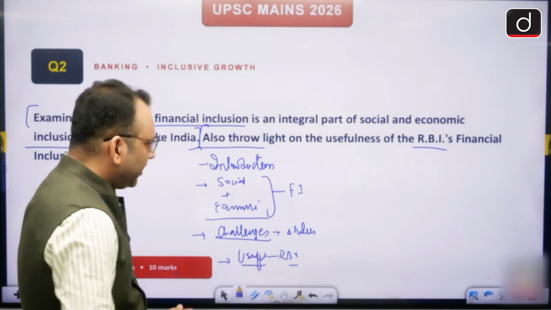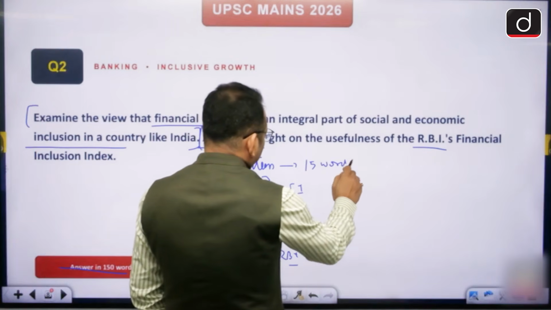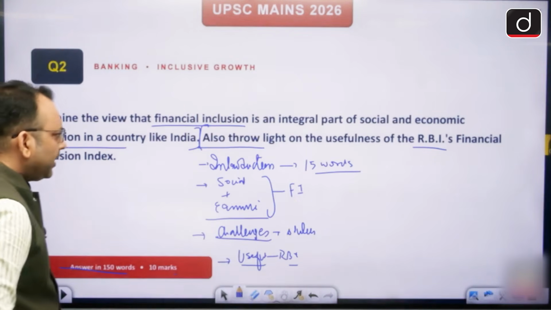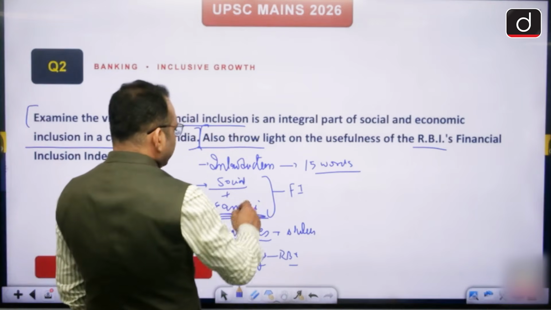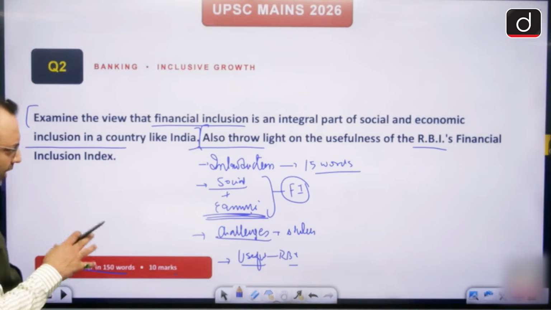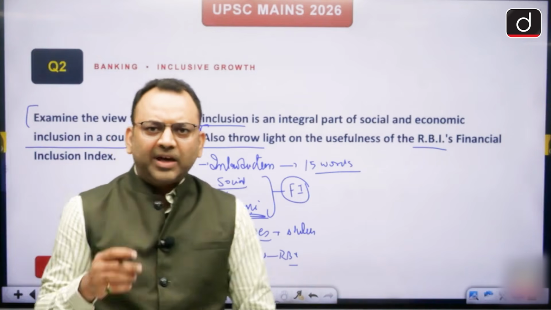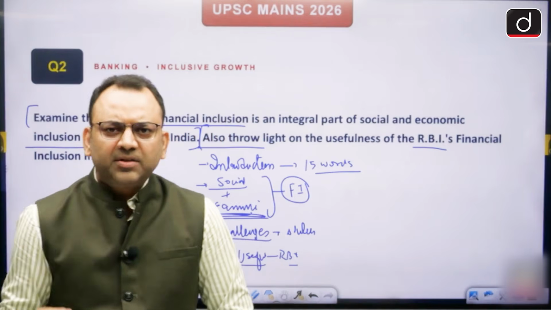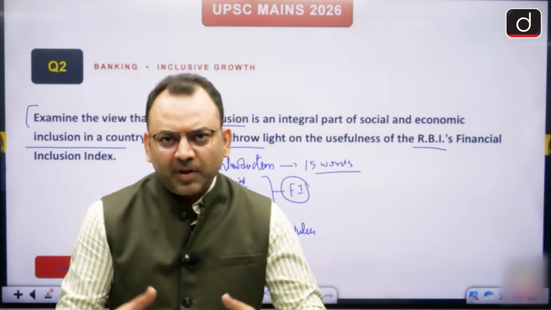Let's look at the word structure. So I would say 15 words should go to the introduction part, quick. Then you write how social and economic inclusion is based upon the financial inclusion. So in this question introduction, I would say, see, introduction is always a challenging aspect for the aspirants because they think what we should write which will make impact on the examiner's mind.